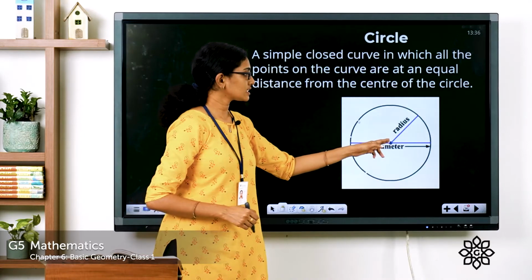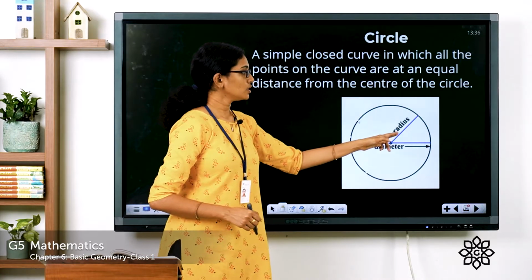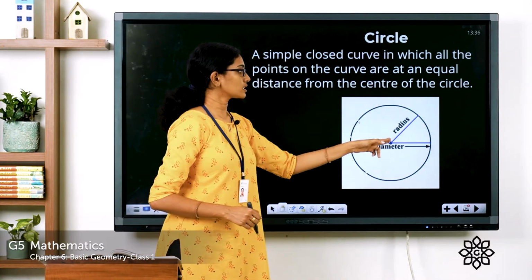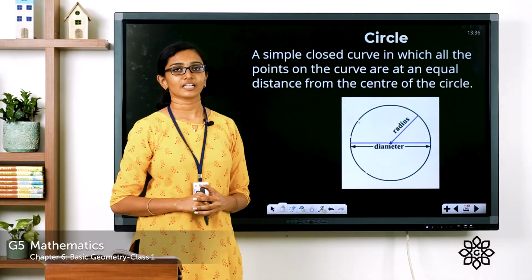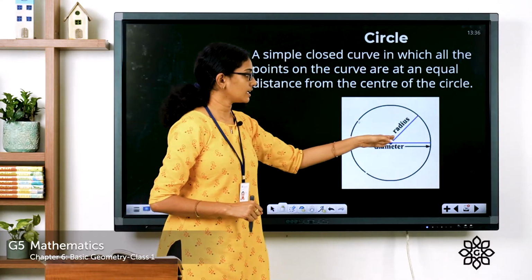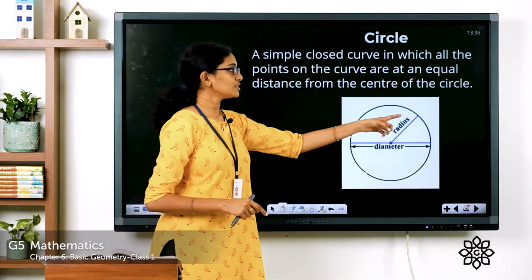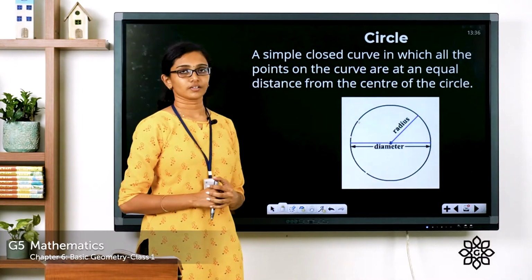And this distance from the center of the circle to any point on the circle, that is called the radius of the circle. Clear? We can see the radius marked here. It is the distance from the center to any point on the circle.